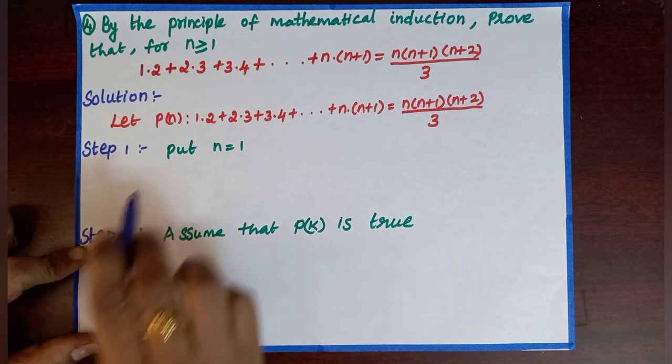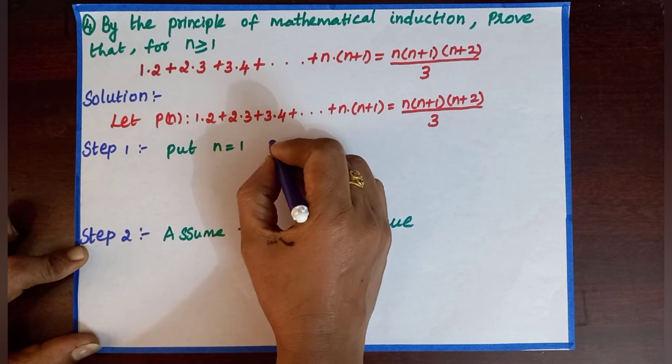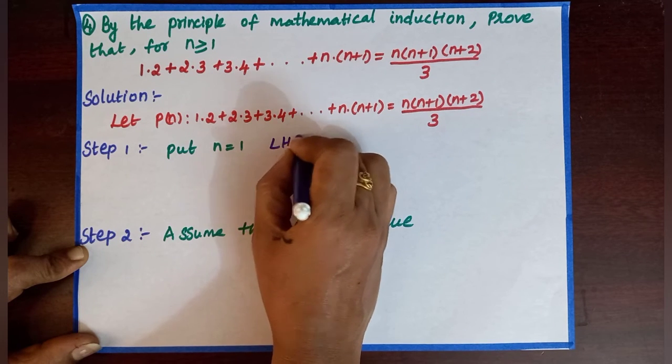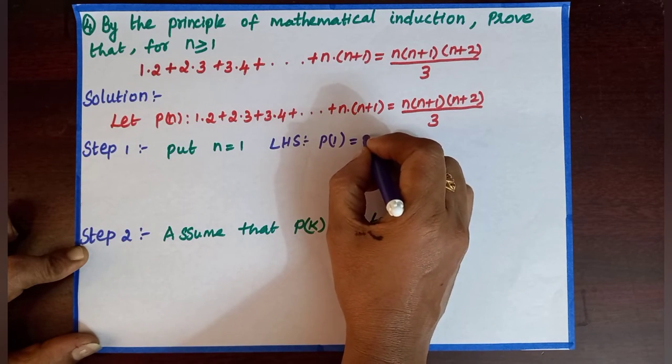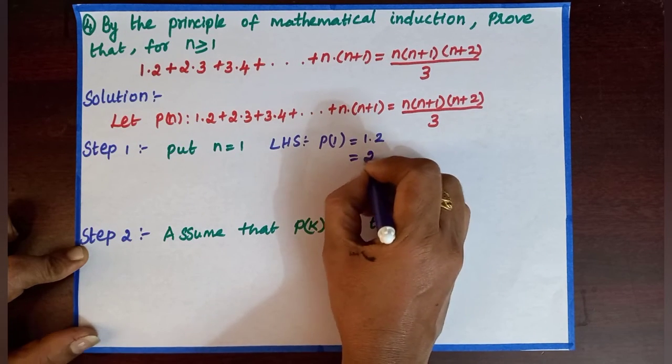So step 1, put n equal to 1. Then first we'll check left hand side. P of 1 is the first term. The first term is 1 into 2. 1 into 2 is 2.